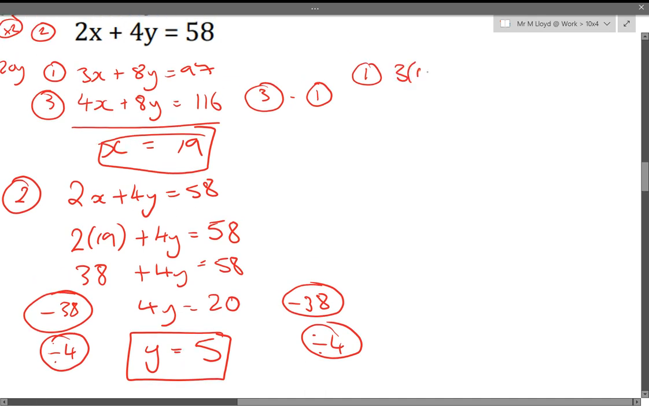3 lots of 19, because it's 3x, plus 8 lots of 5, because it's 8y, will equal 97. 3 times 19, 57 for all you darts lovers out there. 8 times 5 is 40, and that will equal 97. And yeah, that does make 97. So we are all good.